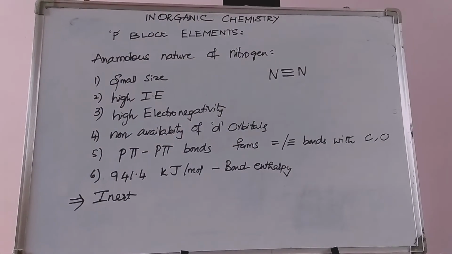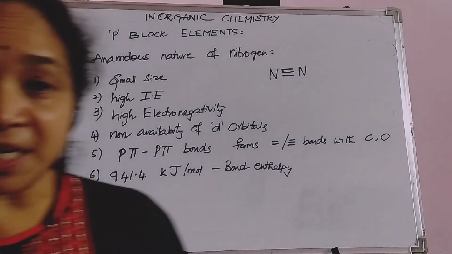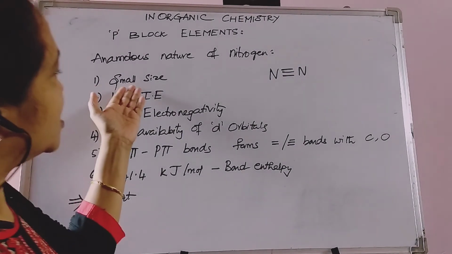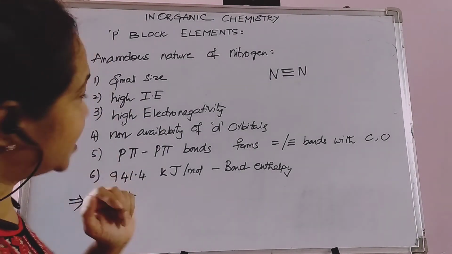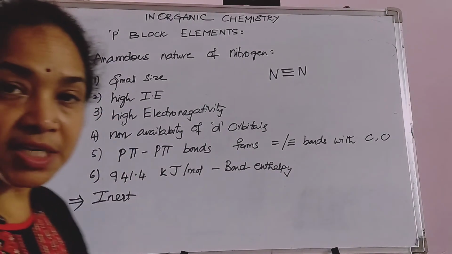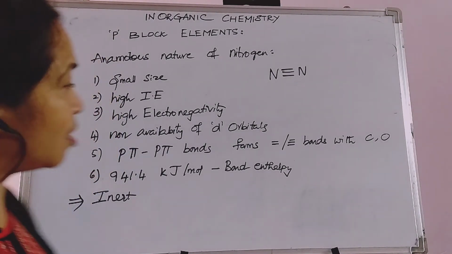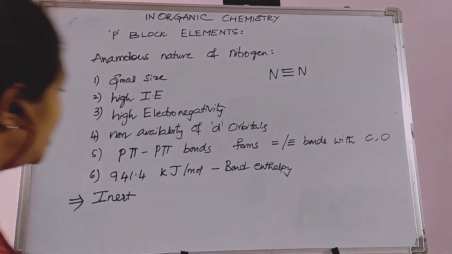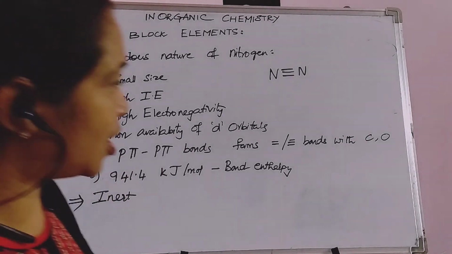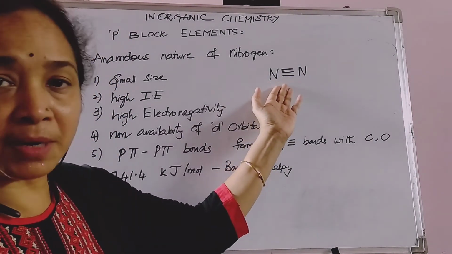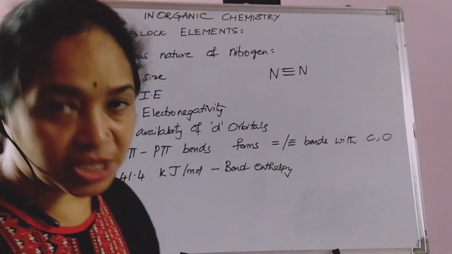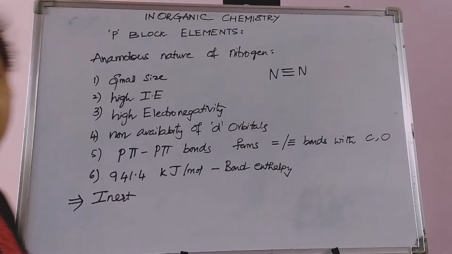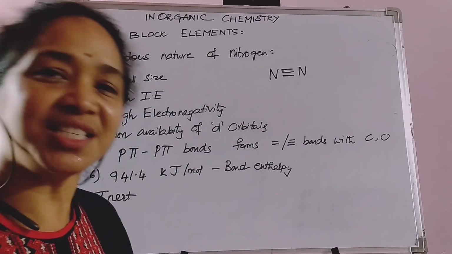So these are the different anomalous properties of nitrogen. Once again, nitrogen possesses small size, it has high ionization enthalpy, high electronegativity, it does not possess any d orbitals, so it cannot extend its covalency beyond 3, and it forms p-pi bonds, of course, and there is a triple bond between two nitrogen atoms, and the bond enthalpy is very high, so that is why nitrogen is inert as well as cool, right?